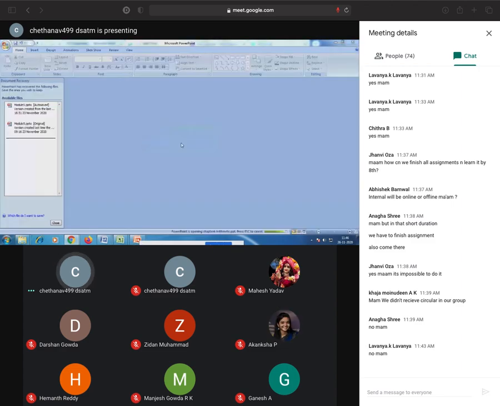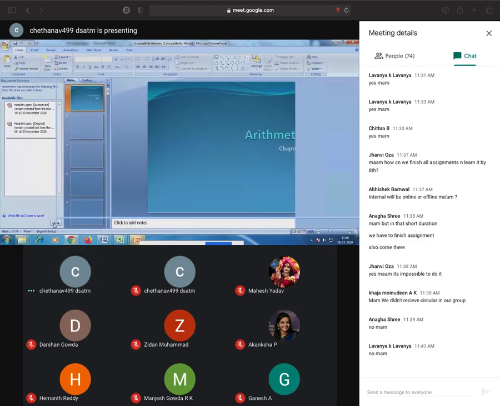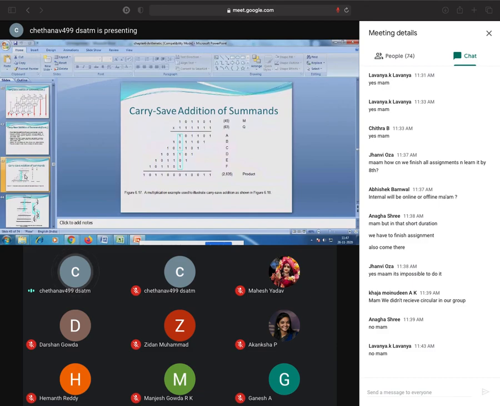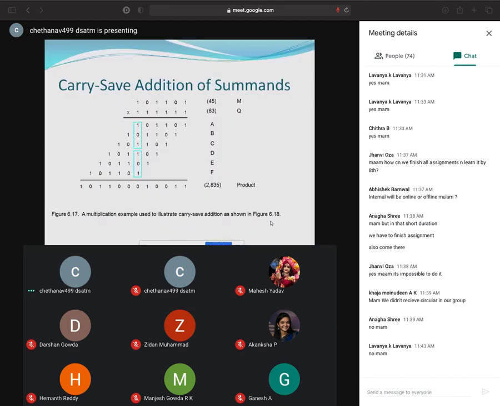So you'll get some idea. That's why I have taken this. So I'll go to carry save addition directly. See, this is carry save addition. I told in the previous class, right? So what is the carry save addition? This is a carry save addition.